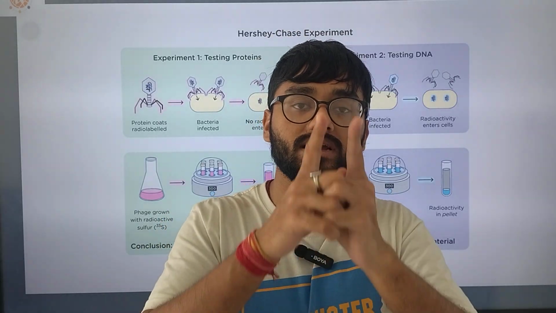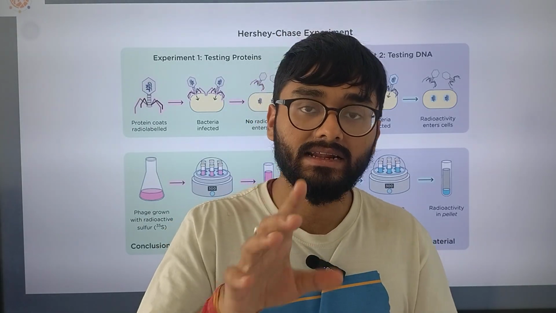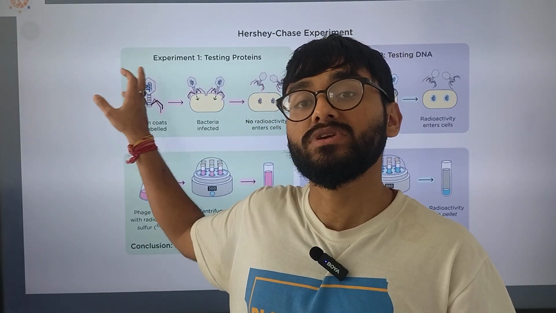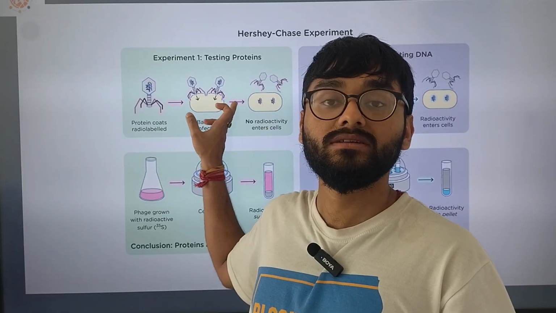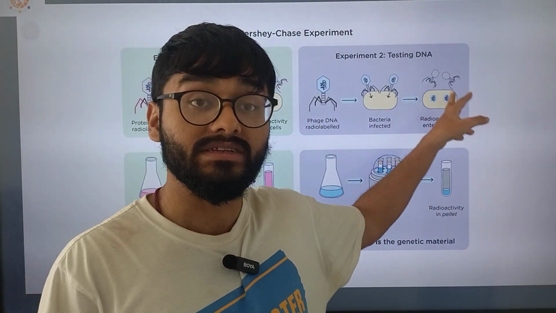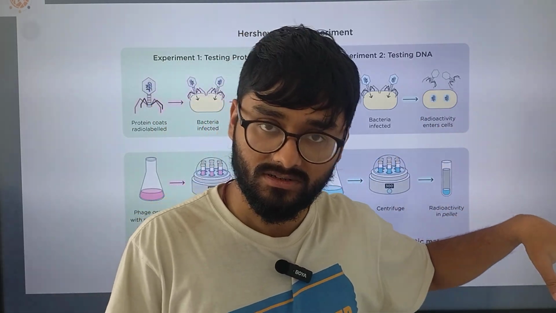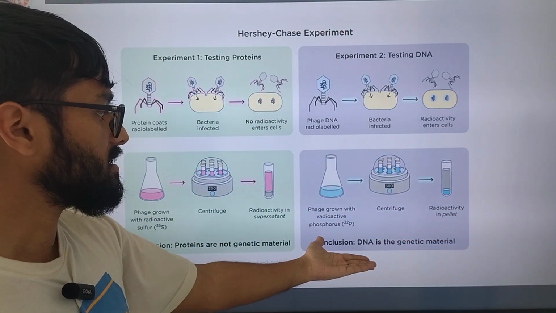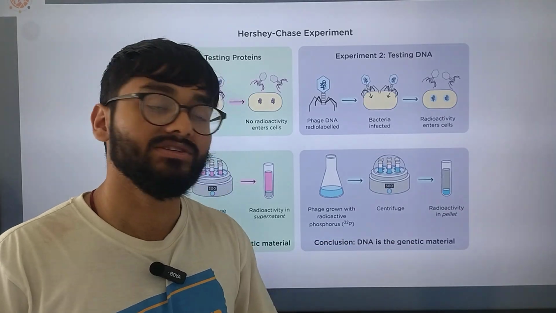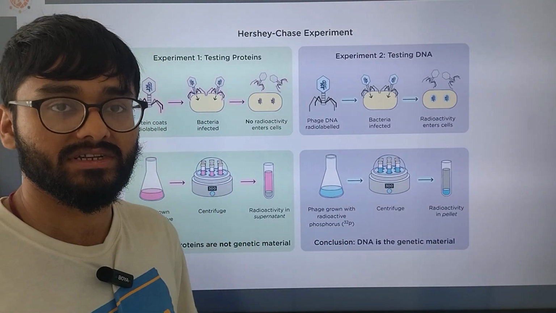This experiment concluded with a simple answer: the radio labeled protein did not show itself in the successive generation, while the radio labeled DNA did show itself in the further generations. This is the conclusion, that DNA is the genetic material, and proteins are not the genetic material.